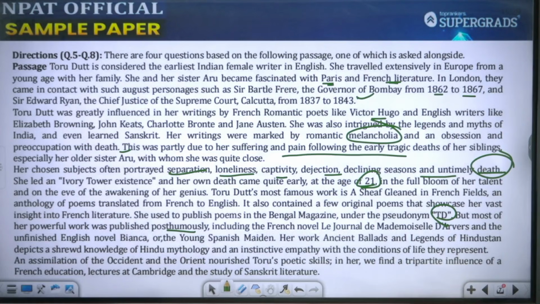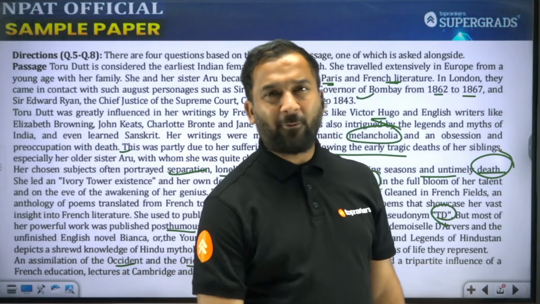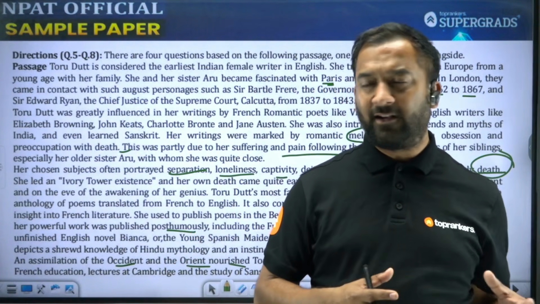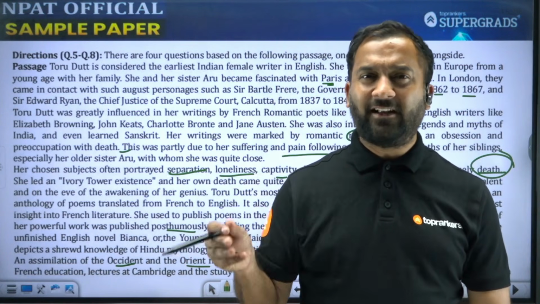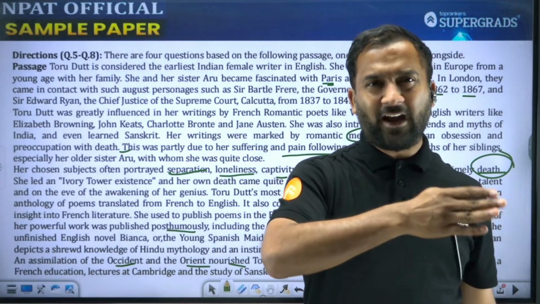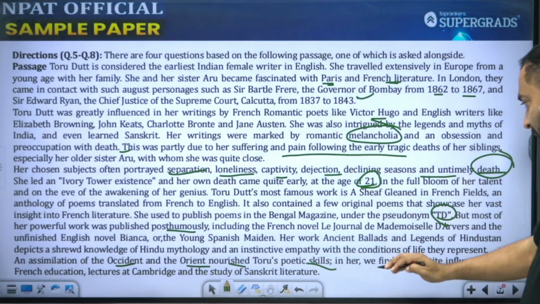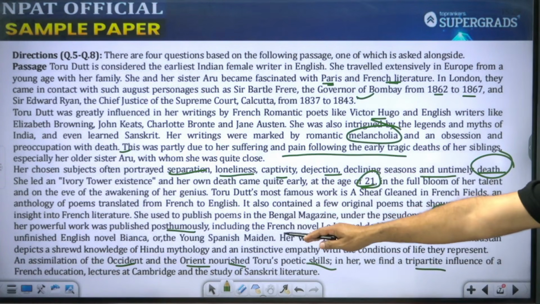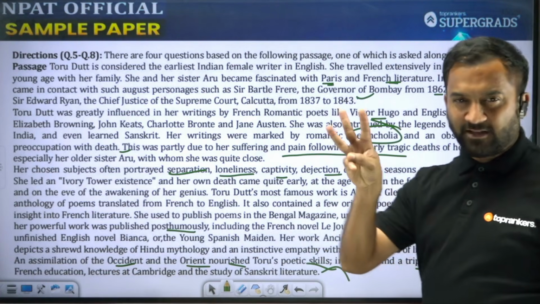An assimilation of Occident and Orient nourished Toru's poetic skills. Now, she was a combination of Orientalism and Occidental. So Orient and Occident basically represent the East and West of the world. What was the influence of the West on her, and of course the influence of the East, India. And in her we find a tripartite influence of French education, lectures at Cambridge, and study of Sanskrit literature. So the influence of three languages was discussed.